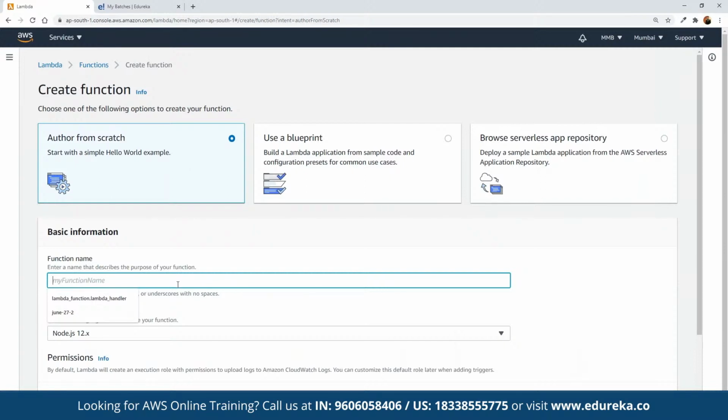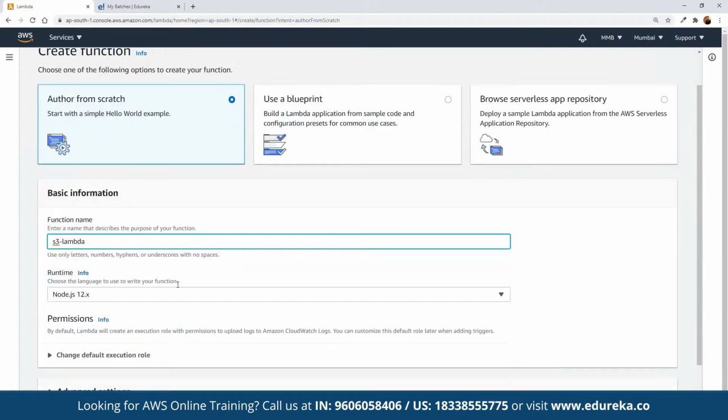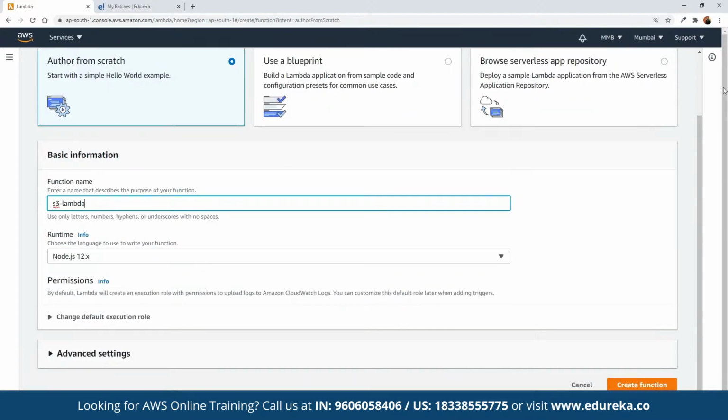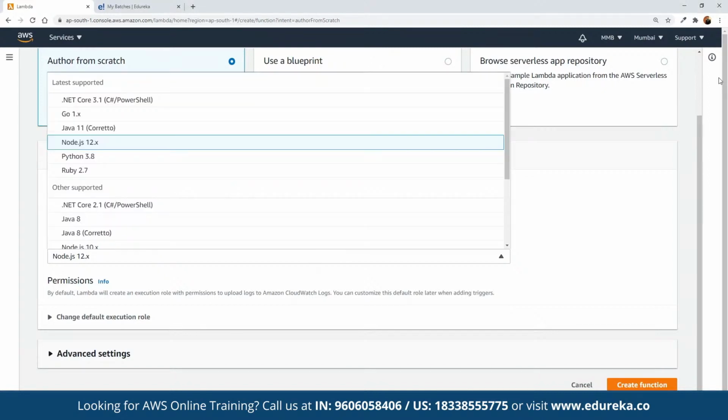Let's say here we define the function name as S3 Lambda, because our goal here is to get the email notification when any object is going to be added into the S3 bucket. And here we can choose from multiple runtimes. So it all comes down to us what kind of environment we want to use when we are working on any particular application. For example, we may want this function to be built on Node.js, Python, Go, .NET, Java, Java 8, Python 2.7 or 3.8. So we can choose the entire runtime.